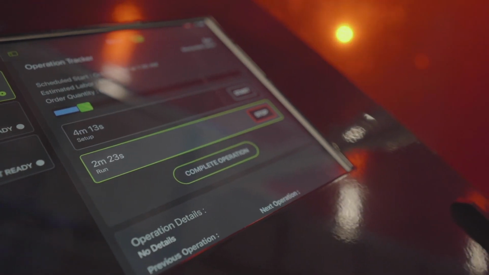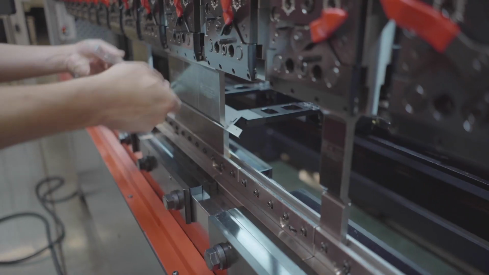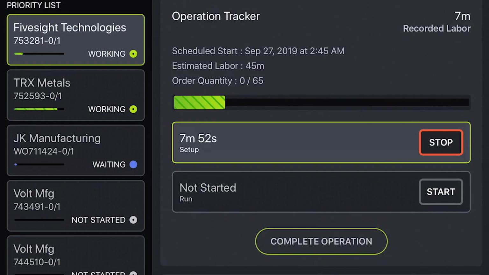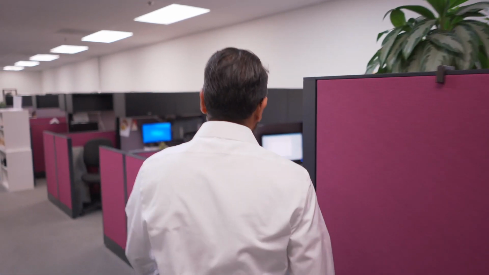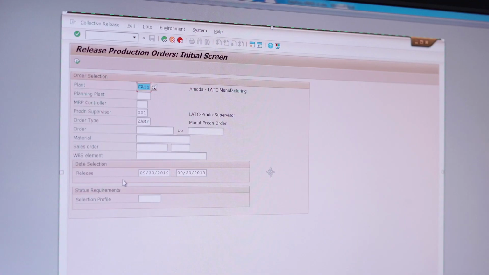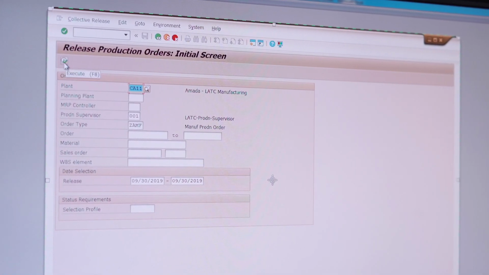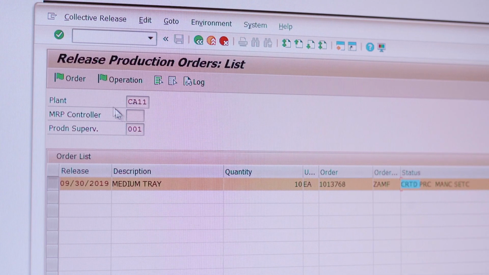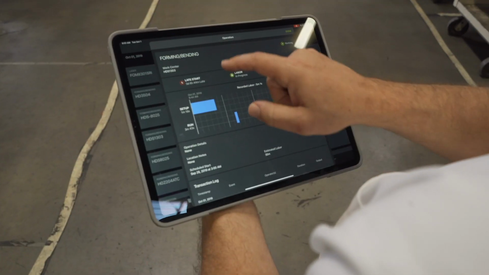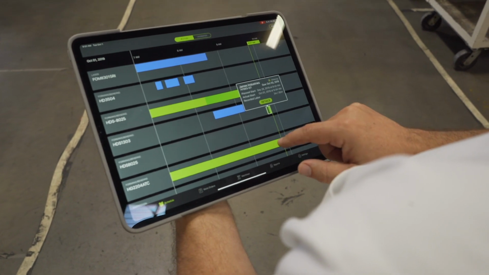Every shop is different, and we tailor the solutions to your operation, providing critical insights that give you the competitive edge. Influent is designed to integrate seamlessly with your existing ERP software and eliminate double entry. As work orders are scheduled and passed from your ERP, they will appear in Influent across all of its applications.